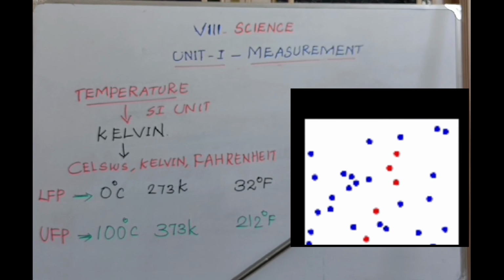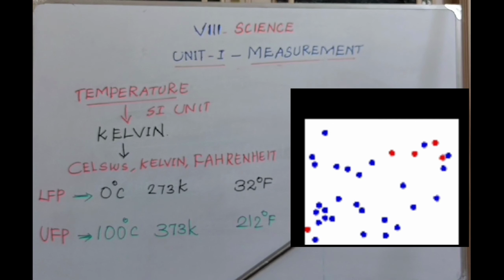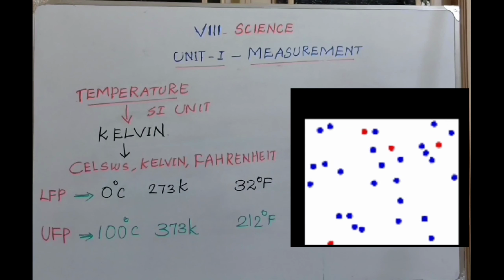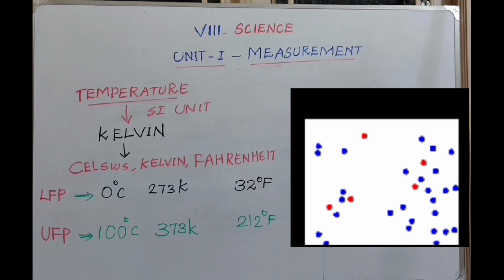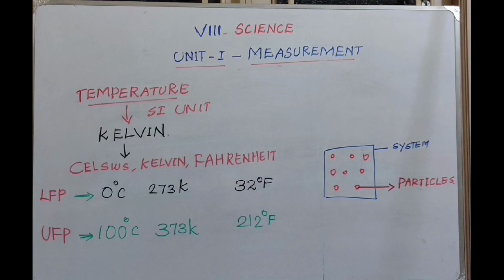The system is filled with gas particles. These gas particles move here and there at random. Each and every particle of the system has kinetic energy. This kinetic energy of the particles is measured as temperature.